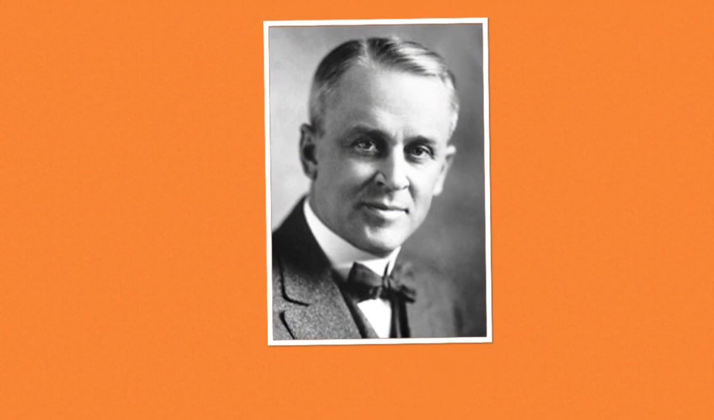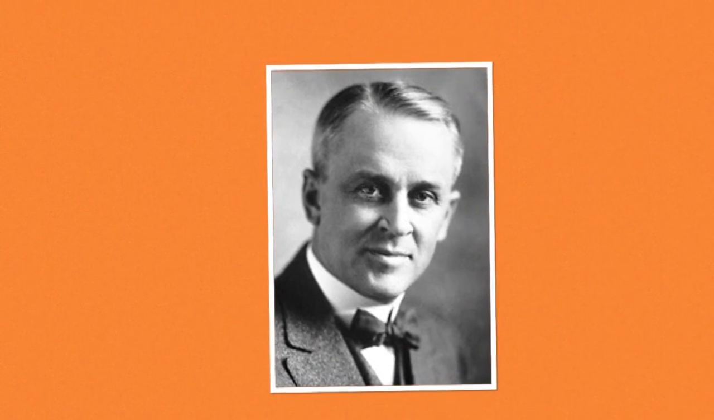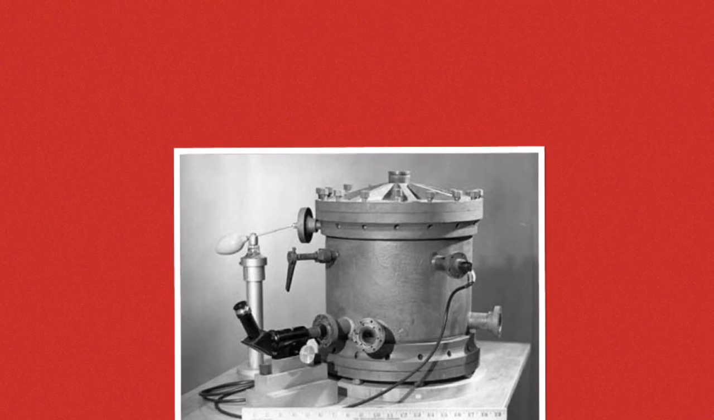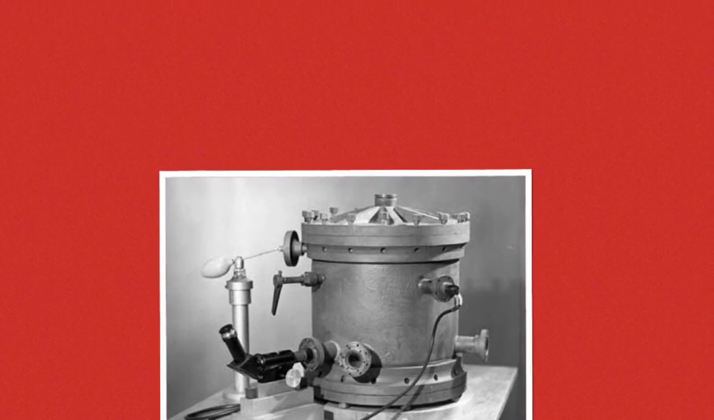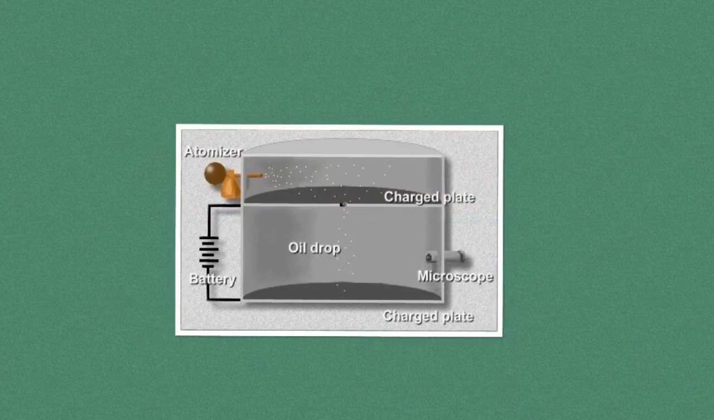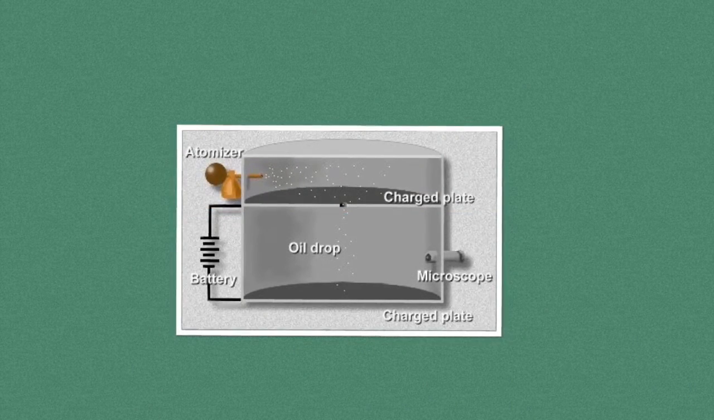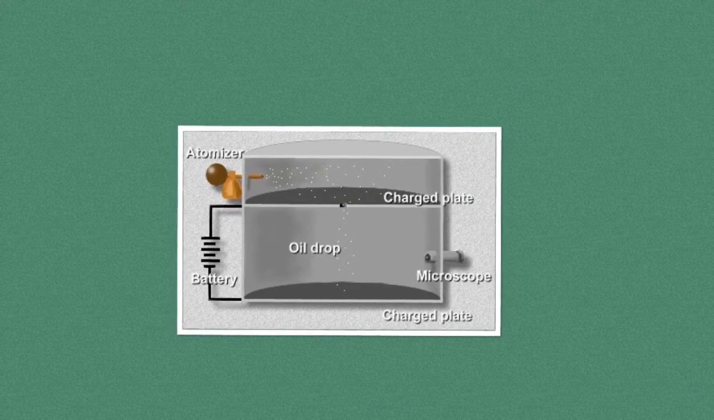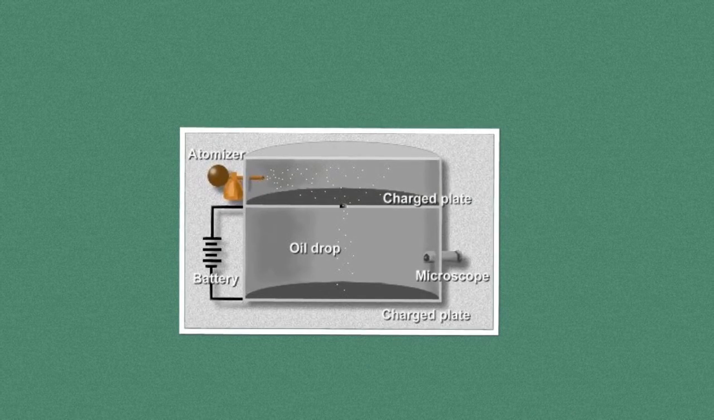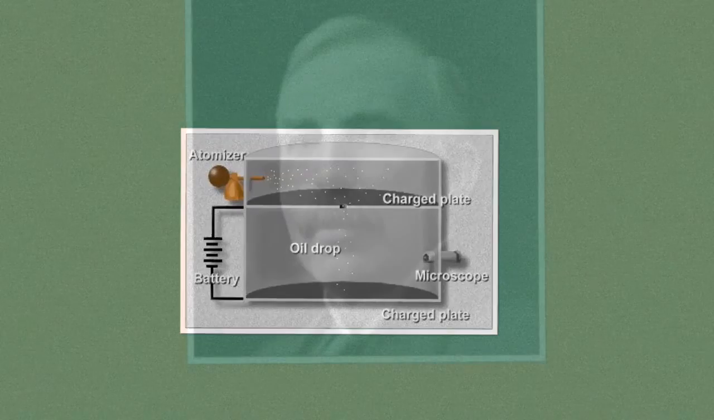Robert Millikan conducted experiments to find the electric charge of an electron. He used an oil drop apparatus in his experiments, which allowed him to observe drops through a microscope. Oil would drop through the charged plate onto another plate where he could observe the drops using a microscope. His work took place in 1908.